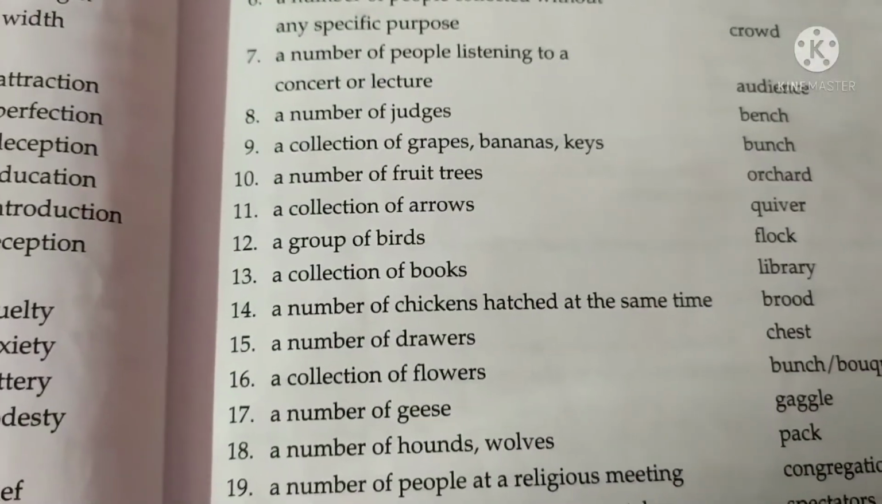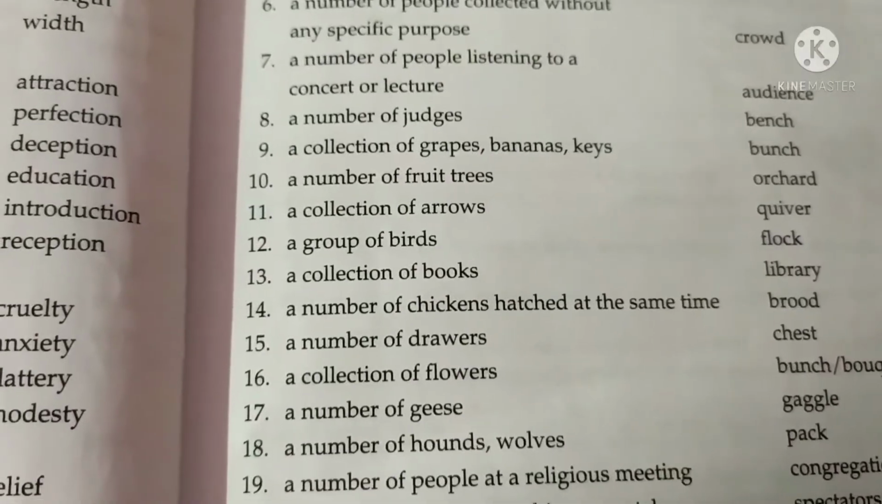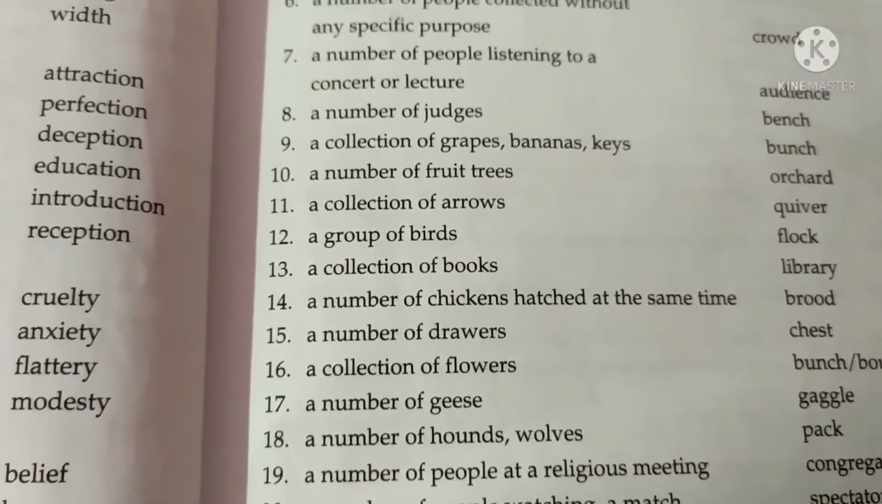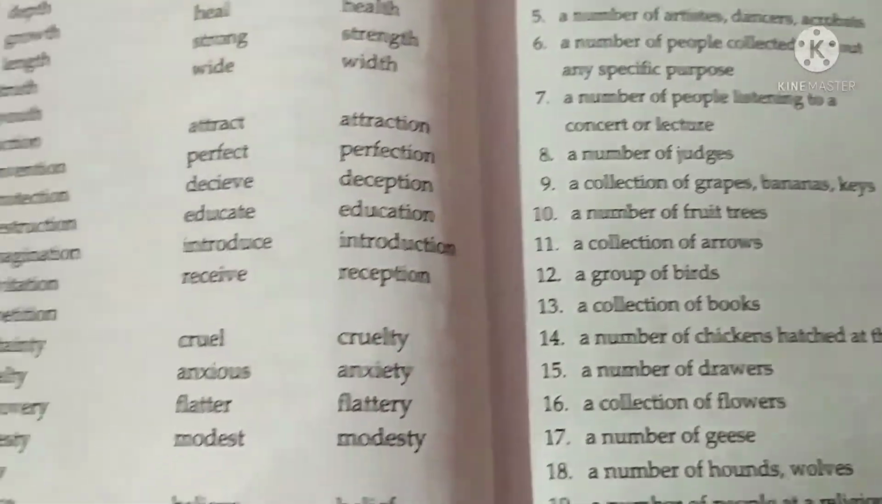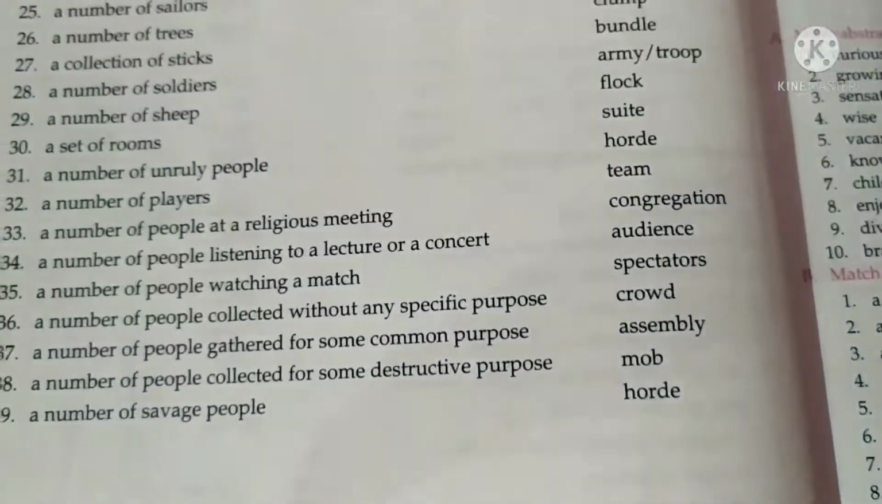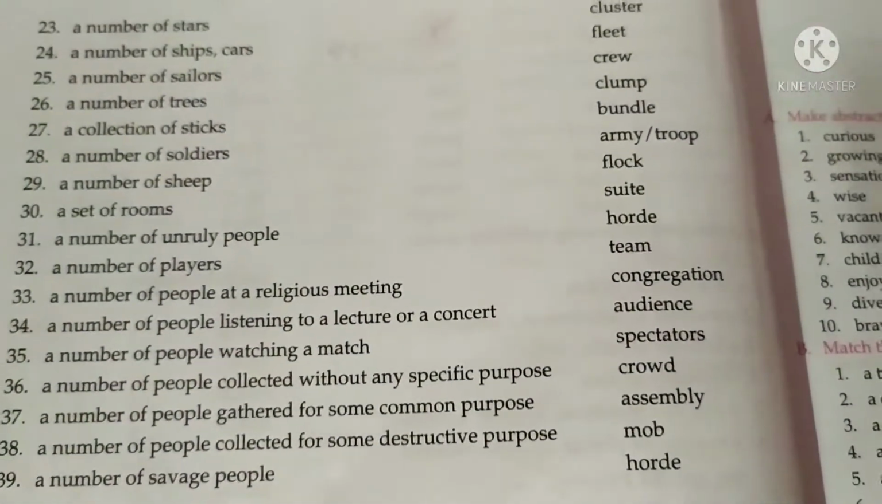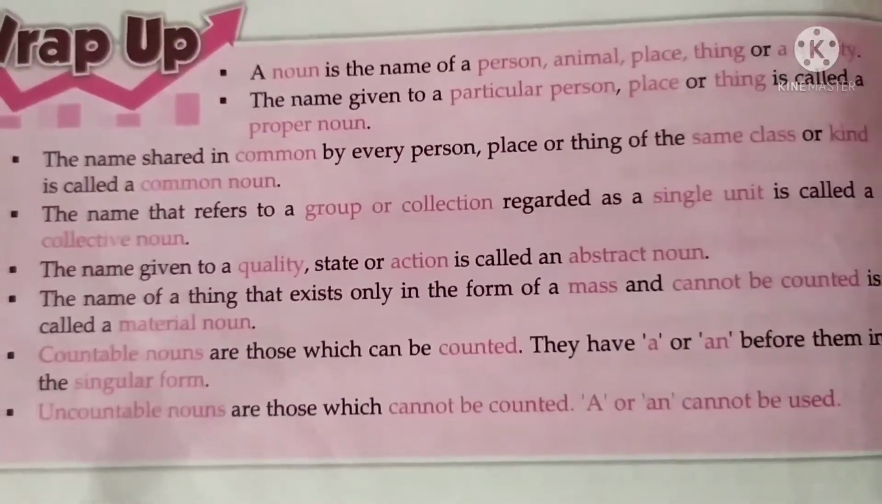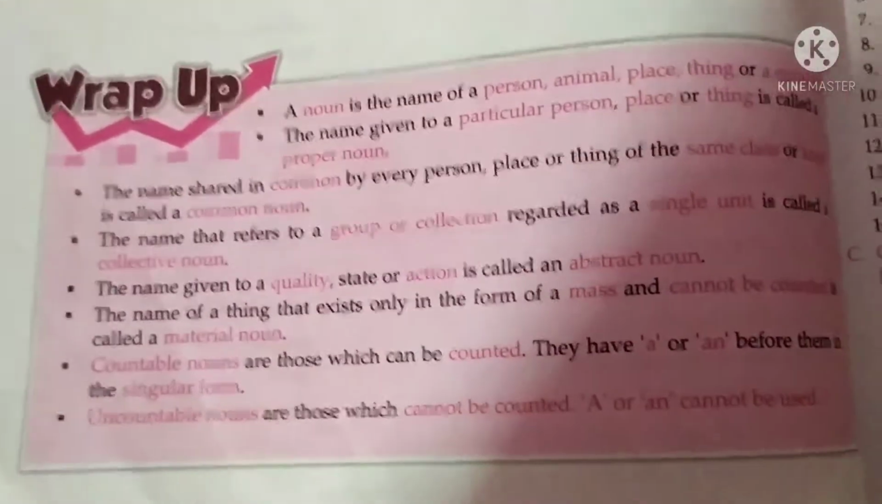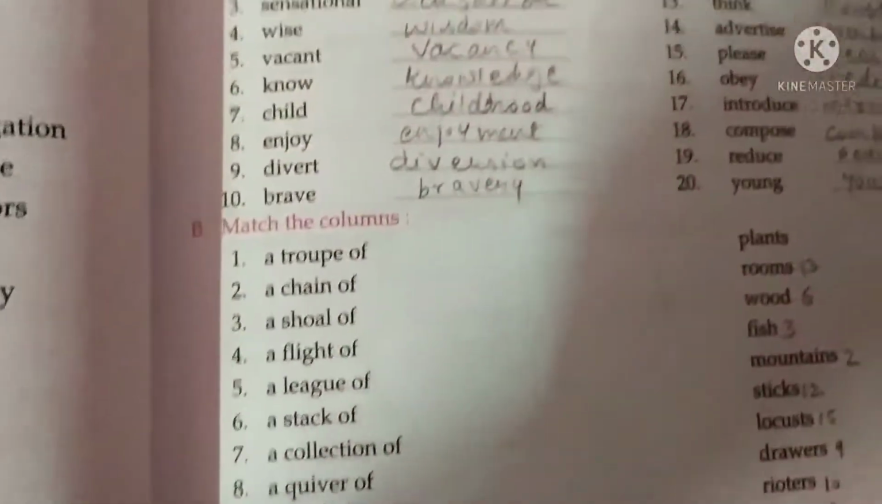Collection of grapes, bananas, keys: bunches. For flowers also we can say bunch, and bouquet. I hope that is clear. Learn this fully, all of you. Read this wrap-up also, all the definitions I have written here. I have given questions also, and see these exercises and read them.